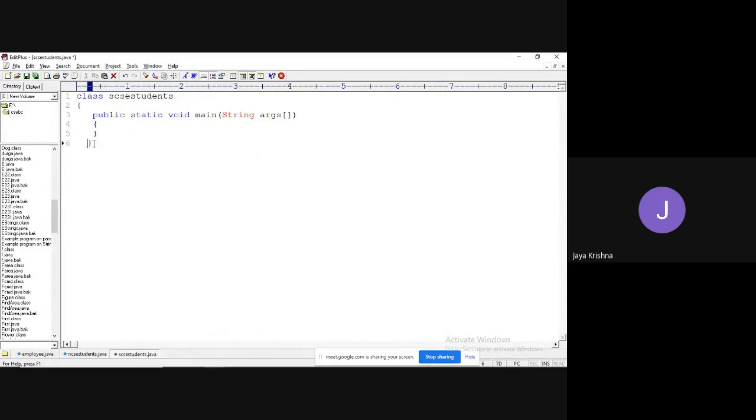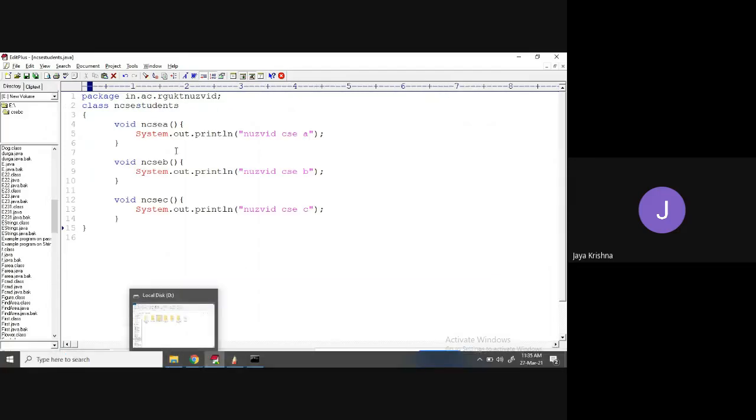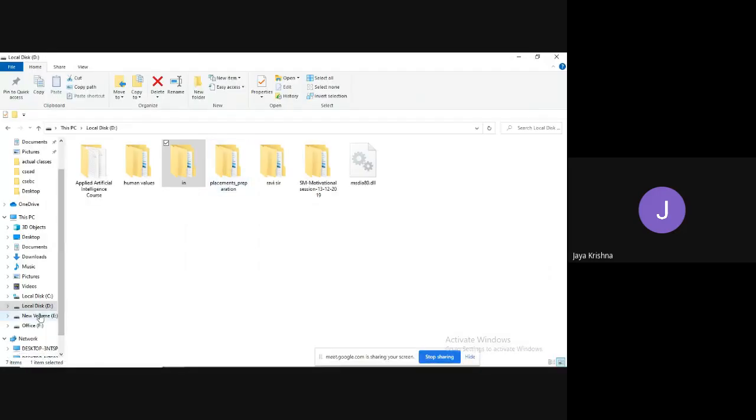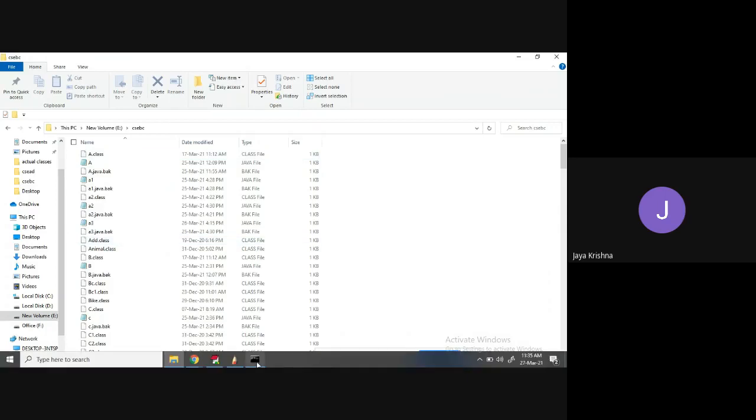Okay, fine. First, let me compile this one. Observe, is there any folder like AC, RGKT, Nozvid in CSC BC? I'll go to E drive, CSC BC, nothing, no folder is there.